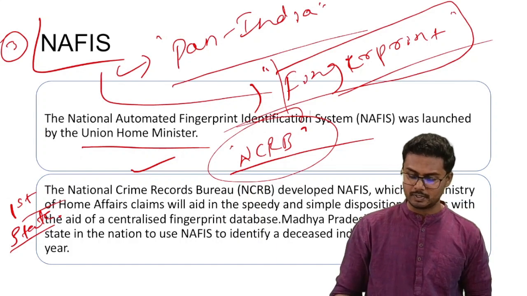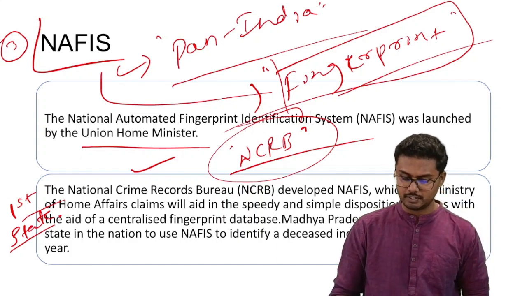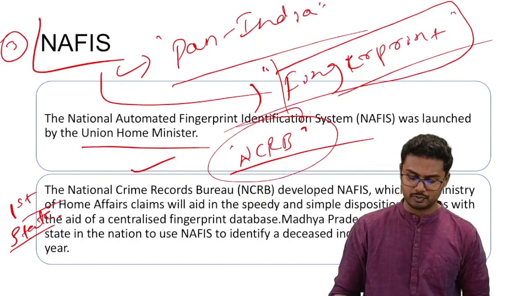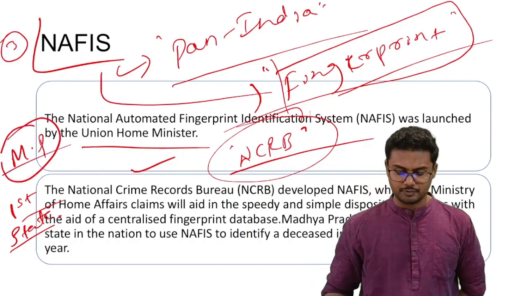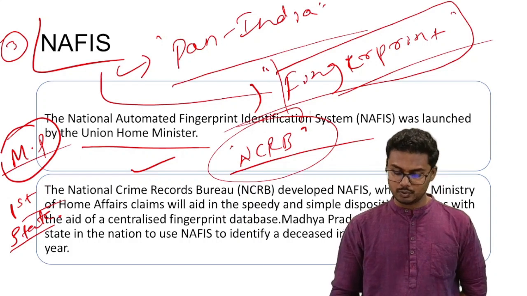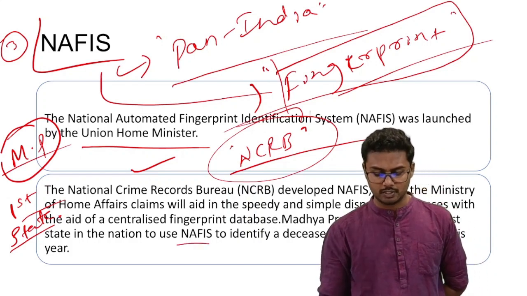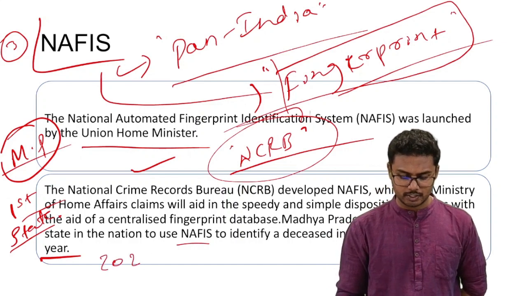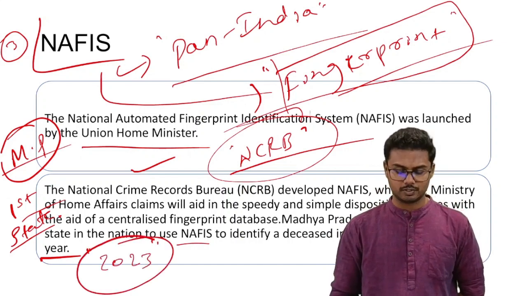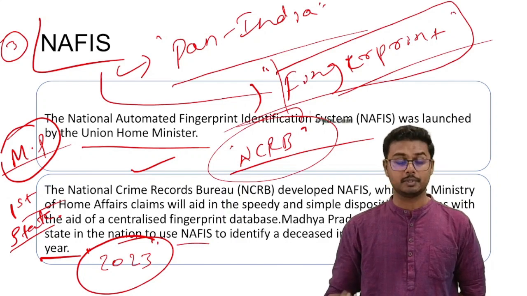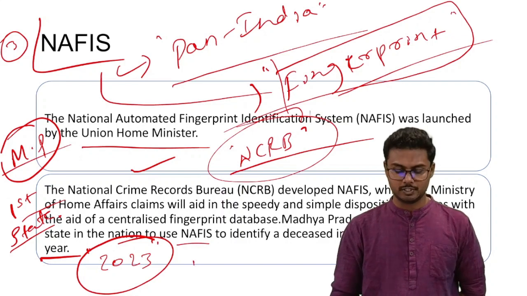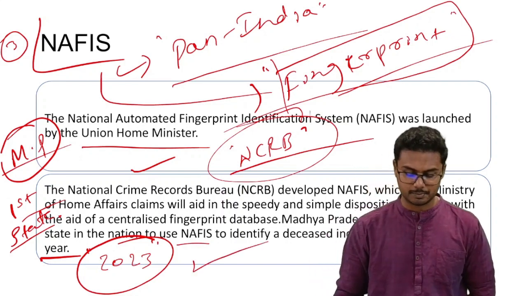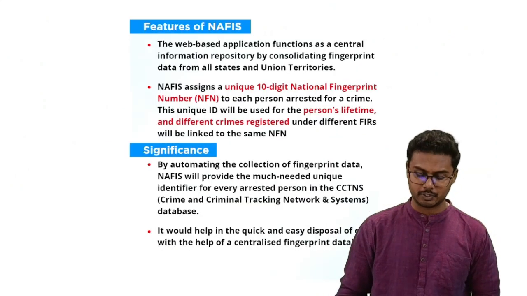So NCRB has developed NAFIS, which the Minister of Home Affairs claims will aid in the speedy and simple disposition of cases with the aid of a centralized fingerprint database. And with this, the state of Madhya Pradesh has become the first state in India to use NAFIS to identify a deceased individual in April of this year, that is 2023. It was launched this year itself, and Madhya Pradesh has become the first state in the entire country to take the help of this particular software. It has been developed by NCRB, that is National Crime Records Bureau.